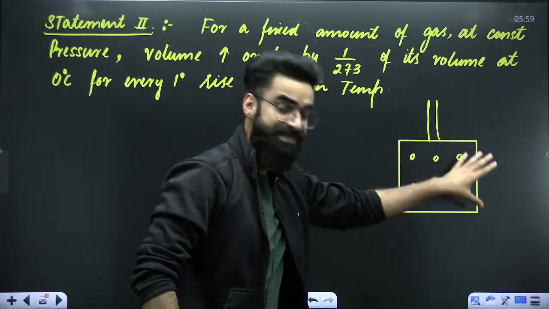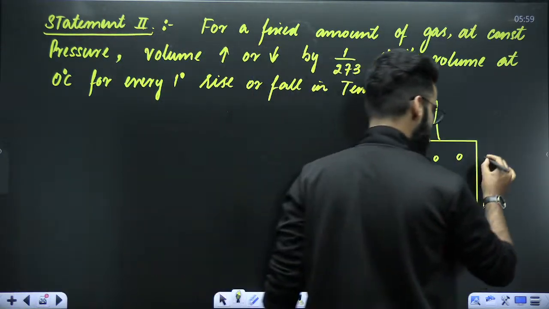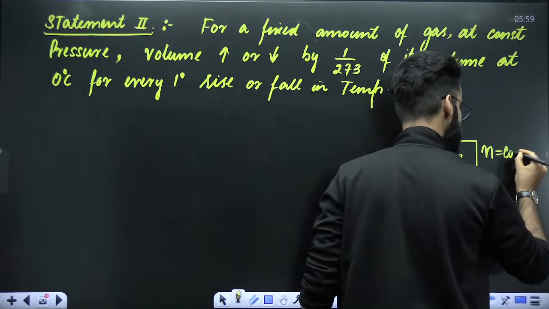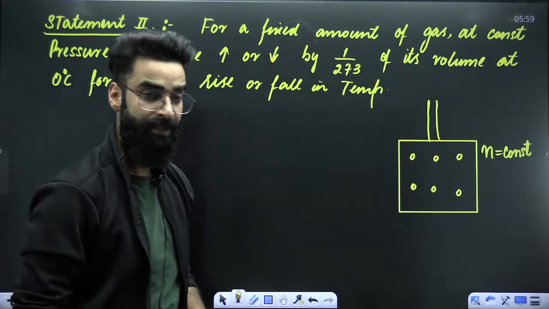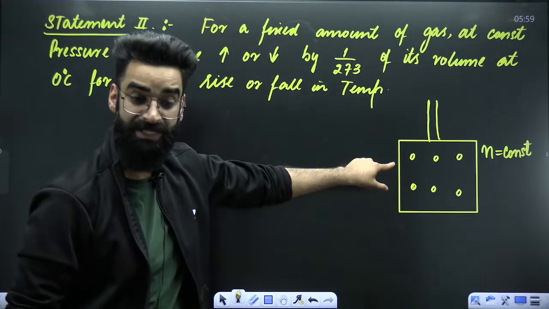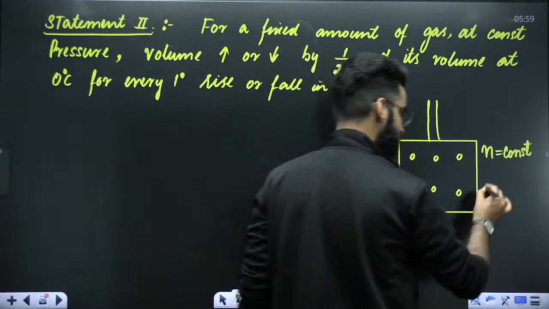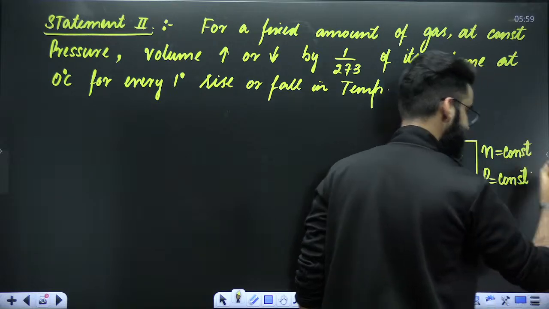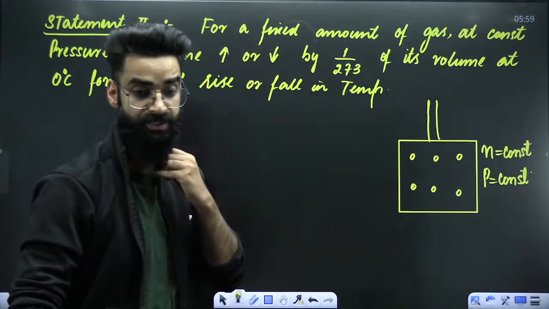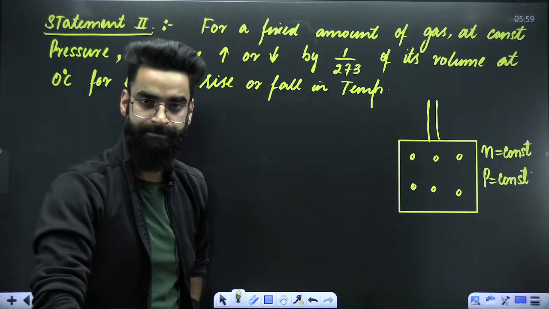Okay, so this is a closed container basically. The container is closed on all the sides. So what does that mean? That means number of moles of gas I'm keeping constant. Number one. At the same time, if I have to apply Charles' law to this particular gas, I'm not supposed to let the pressure of the gas change. So I need to keep the pressure of the gas constant as well. Then only I can apply Charles' law to this gas.